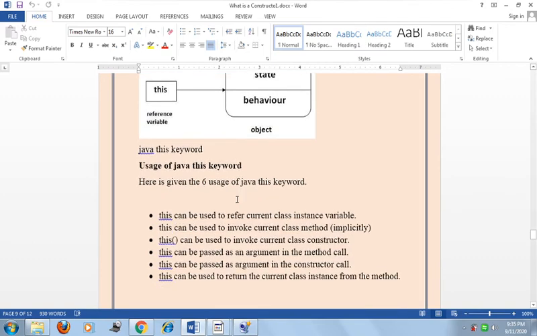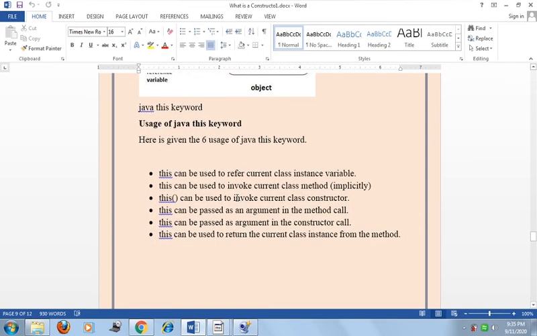So what are the uses of the Java this keyword? Here are the six uses. This can be used to refer to the current class instance variable. This keyword can be used to invoke the current class method implicitly.